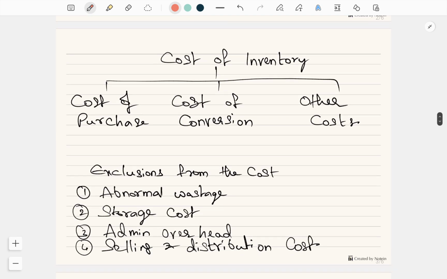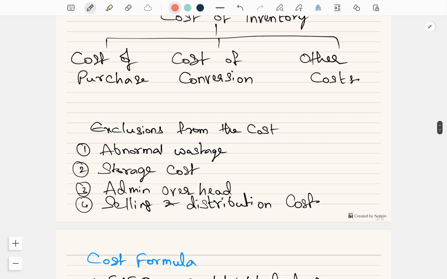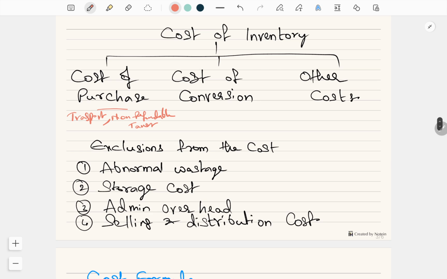Let's see, so what is cost? Number one is cost of purchase. This essentially means the amount you pay to the supplier for buying the raw material. This also includes transportation, any non-refundable taxes, and any other expenditure incurred to get the material to the godown. All these things are considered as cost of purchase.